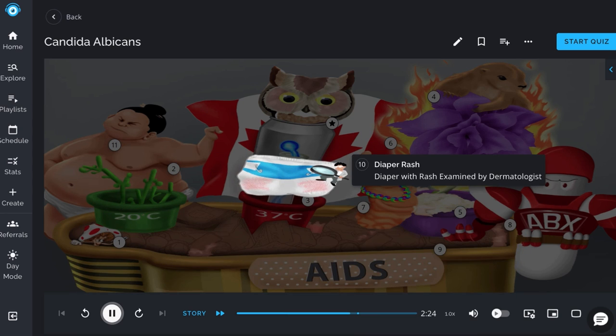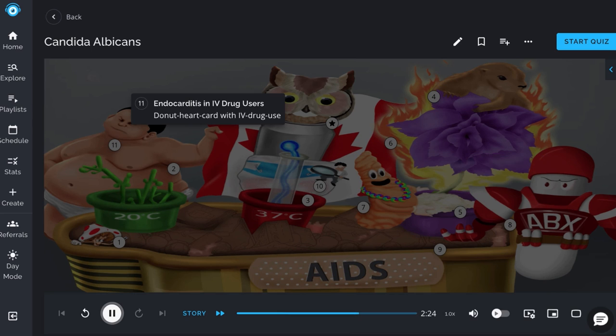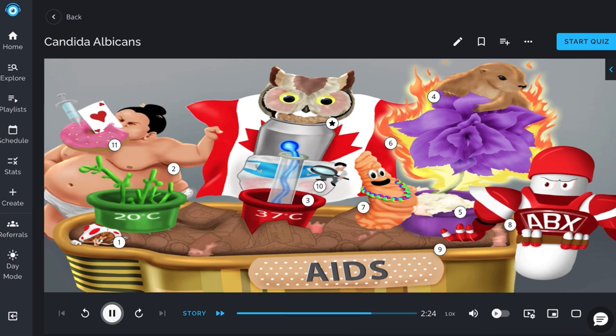In infants, Candida overgrowth can cause a diaper rash, shown by the diaper with a rash being examined by the dermatologist. Lastly, this fungus can cause endocarditis, especially in IV drug users, portrayed by the donut heart card with IV drug use. So, in summary, Candida albicans is a fungus that causes opportunistic infections in humans.